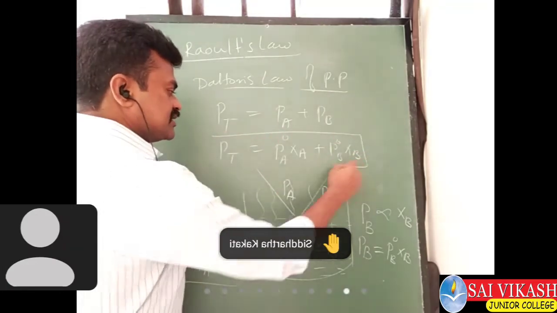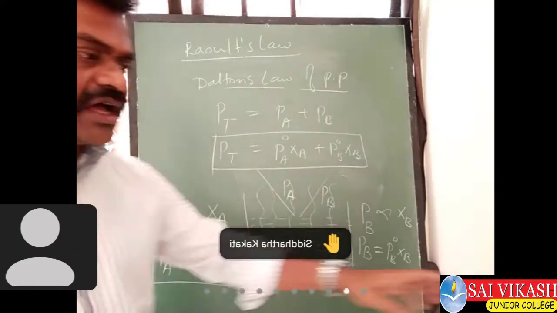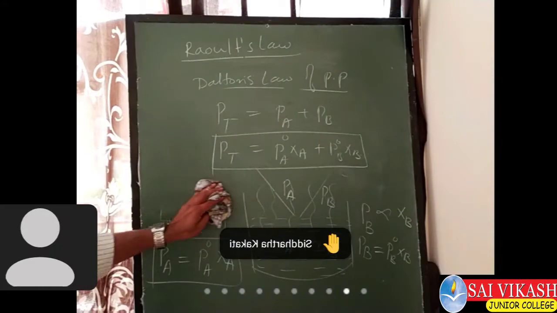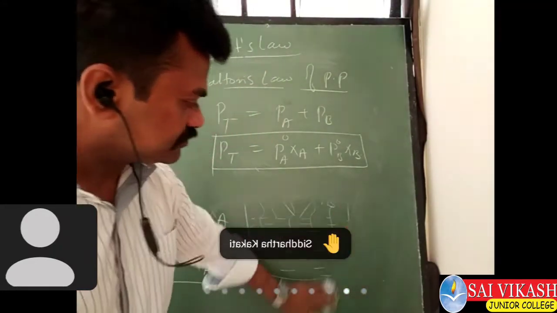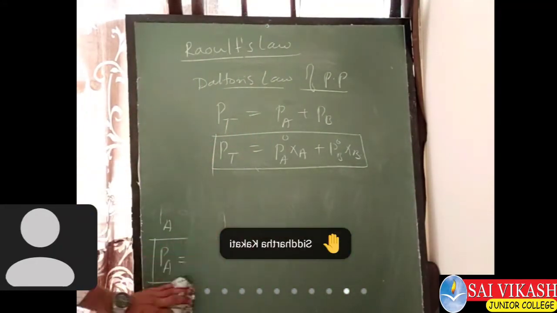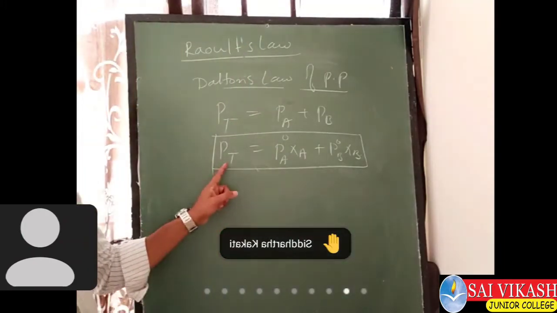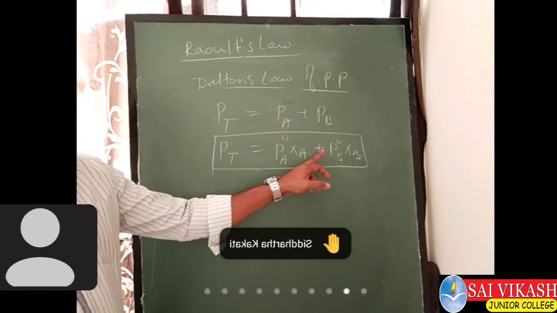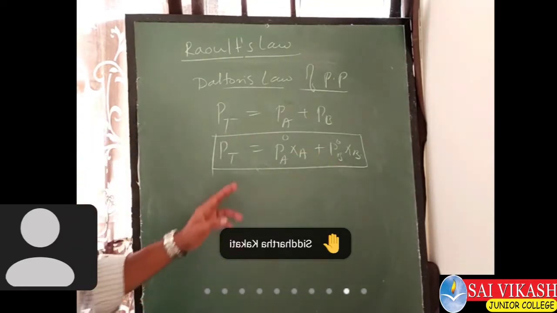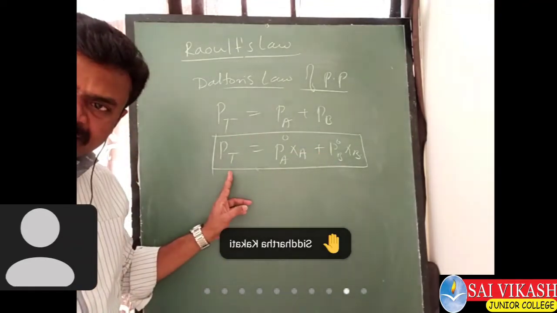This is the main equation we need to use in the numericals now. PT equals P naught of A into XA plus P naught of B into XB. PT means the total vapor pressure present in the solution.